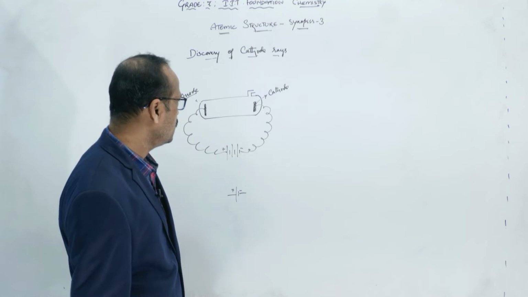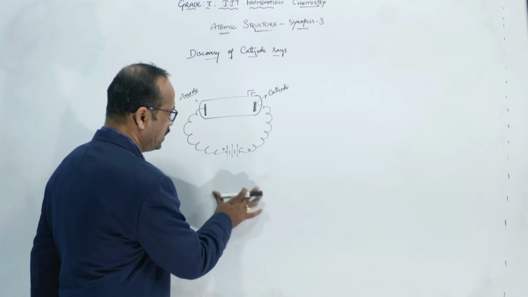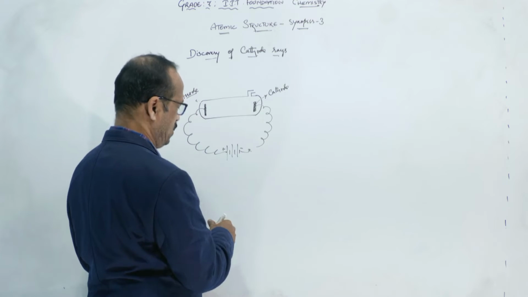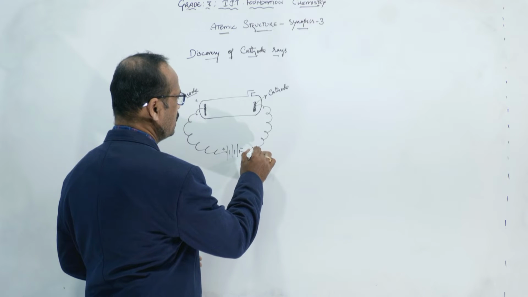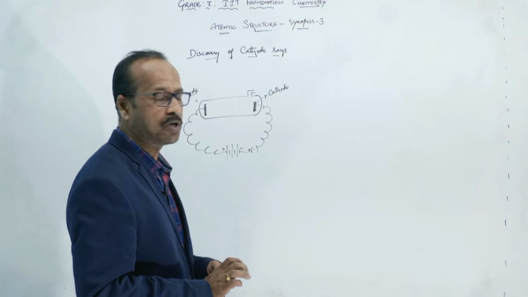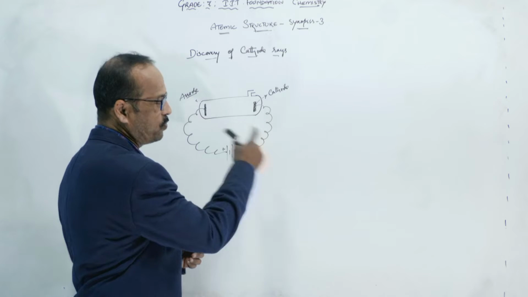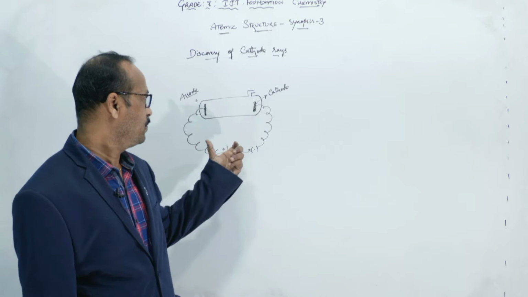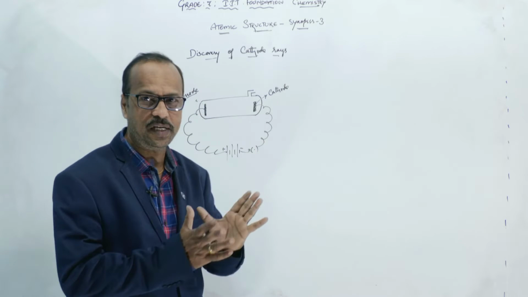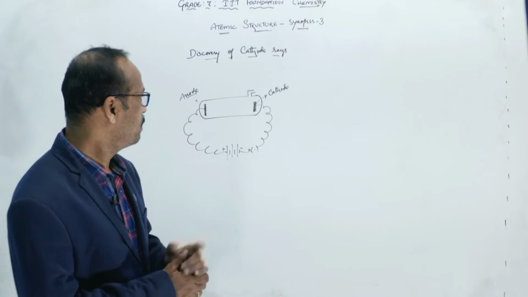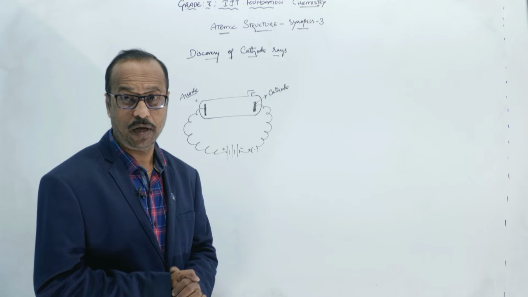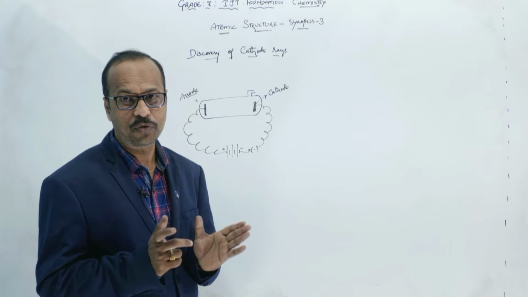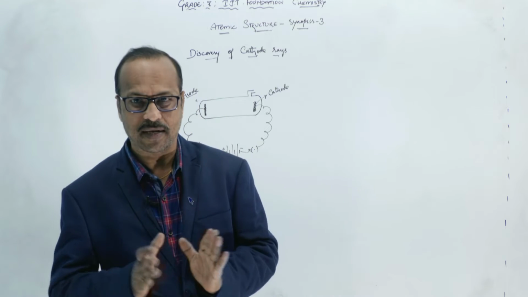Imagine that, right? Now he started passing the electricity. Okay, we arrange one switch also here. So let's take this as a switch, and now he switched it on. On switching on, what happens? The electric current flows through this, right? So when the power is connected, what happens? Initially, nothing was observed in the discharge tube. Okay, why? Because inside what is there? Gas is there. And you know that gases are bad conductors.